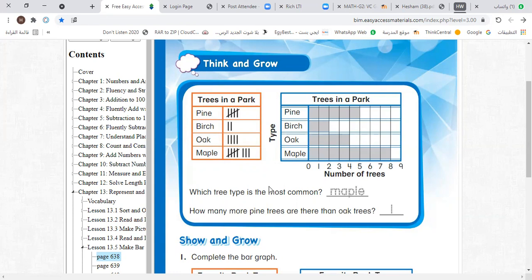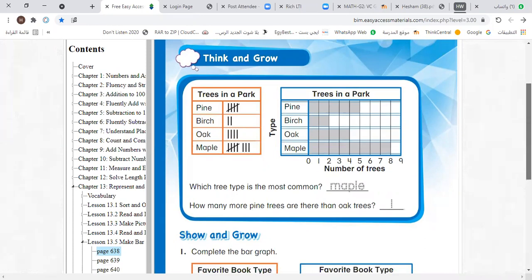Okay, then you can answer this question: which tree type is the most common? Actually, it's maple, because the longest bar is the bar of maple. How many more pine trees are there than oak trees? How many more means minus, so you can subtract to get it. Now let's answer the next question.